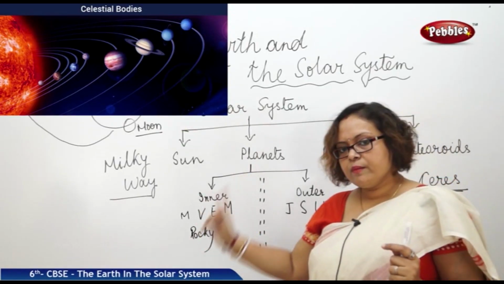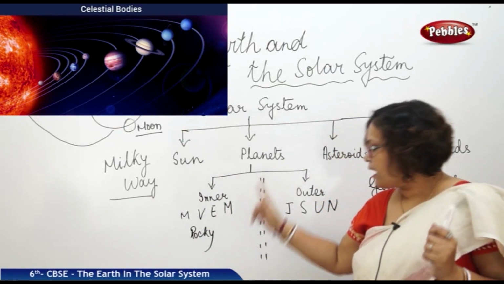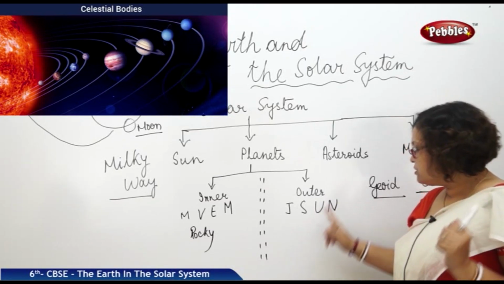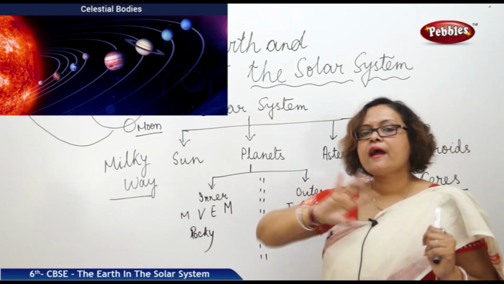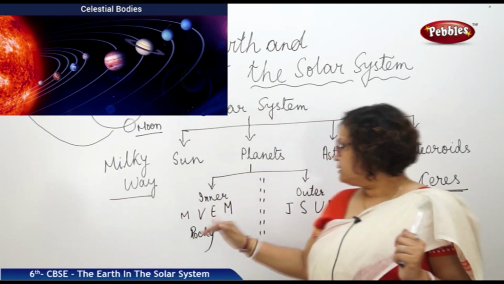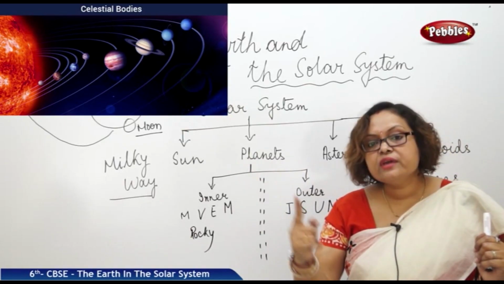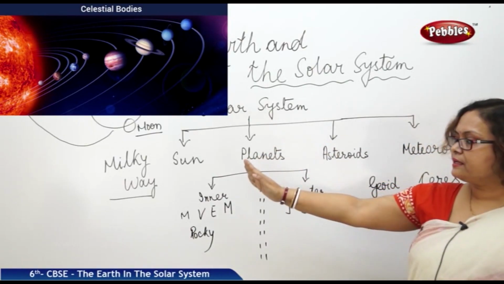The inner planets are Mercury, Venus, Earth and Mars. Outer planets are Jupiter, Saturn, Uranus and Neptune. Inner planets don't have rings, but most of the outer planets have their own rings. Is it clear? And these planets have their satellites.